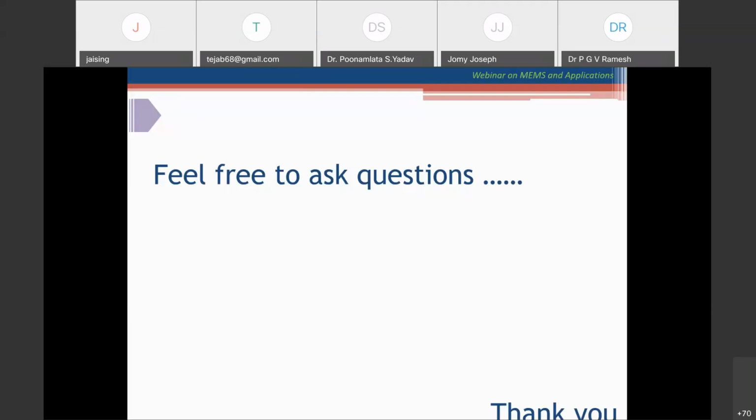Okay, there is one question. What is the procedure to develop any MEMS device in your organization?